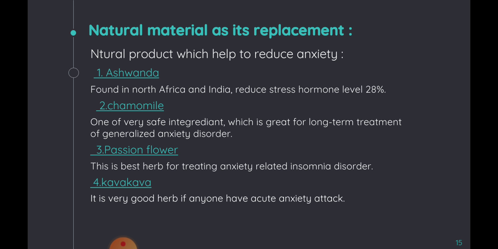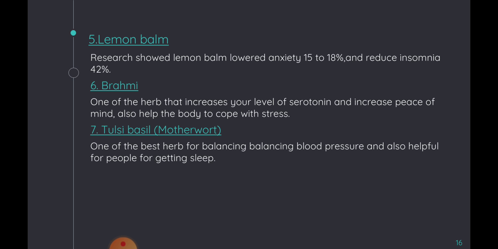And the fifth is lemon balm. Lemon balm is a very effective herb. It relaxes the body very effectively. In 2011, studies revealed that taking 300 milligrams of lemon balm lowered the anxiety level by 15 to 18%, and it also lowered insomnia by about 42%.